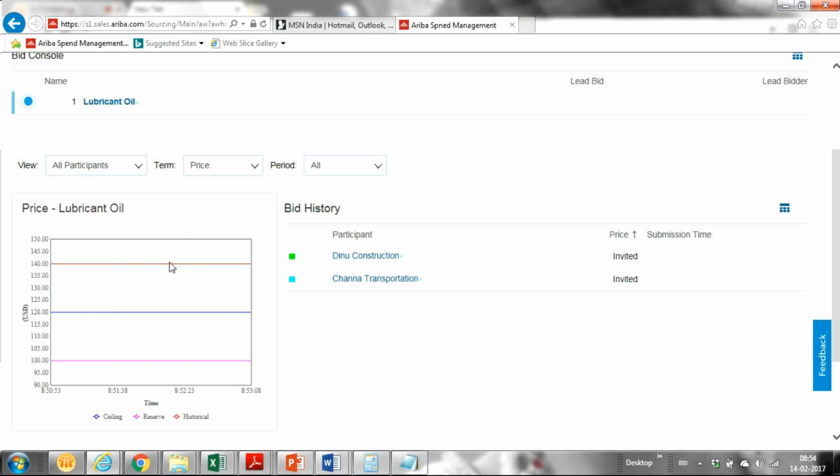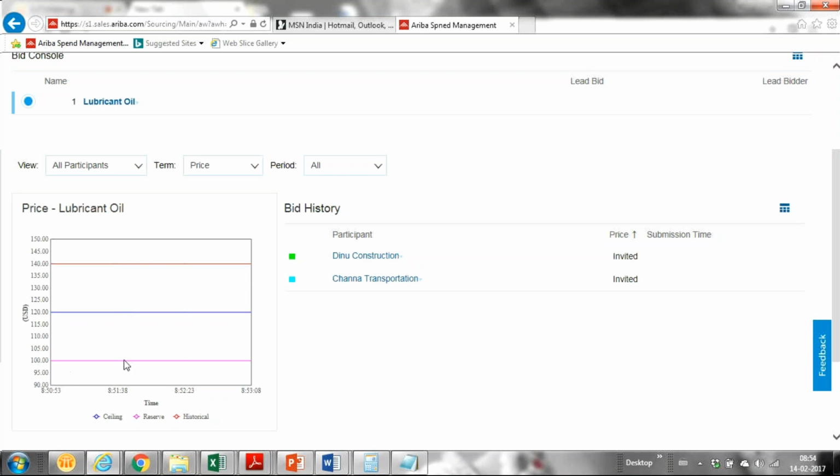Depending upon the bidding, bid graphs will be affected. It's real-time synchronized. As soon as they bid their amount, it will show their graphs over here, whatever amount they are bidding. See here, we have the amounts we gave. Our initial price, sorry, 150. So this is our initial price, this is our historic price, and this is our reserve price.